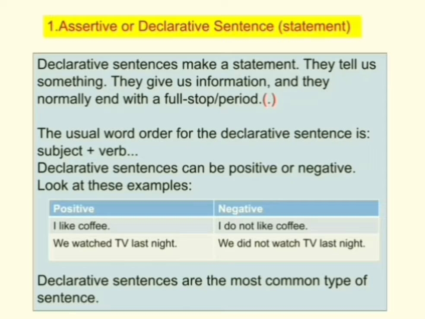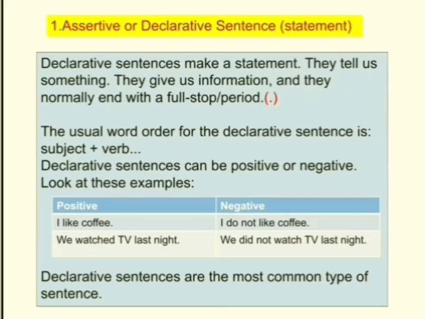Just add no, not kind of words in the sentence to make it a negative sentence. And I like coffee is in the present form of tense. In order to change the present form of the sentence to negative form, just add do not or does not.